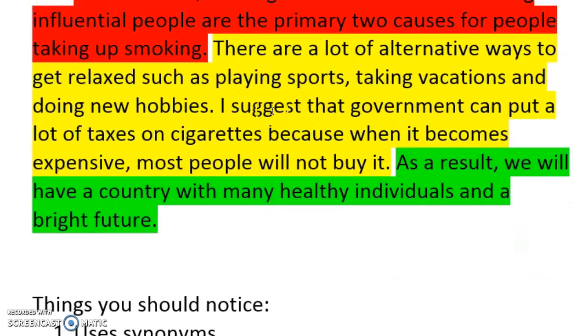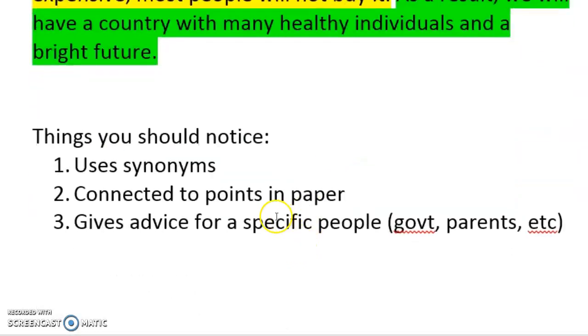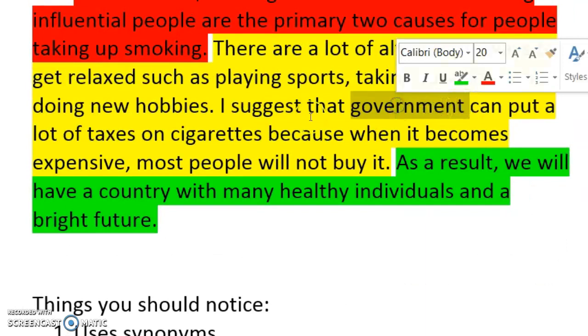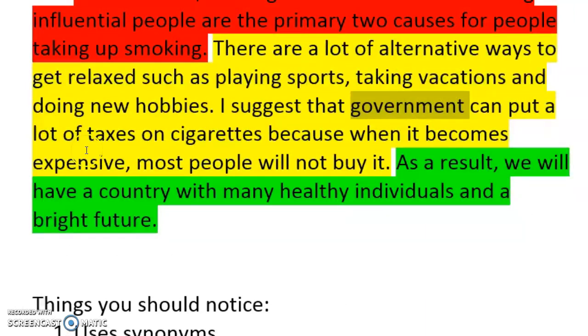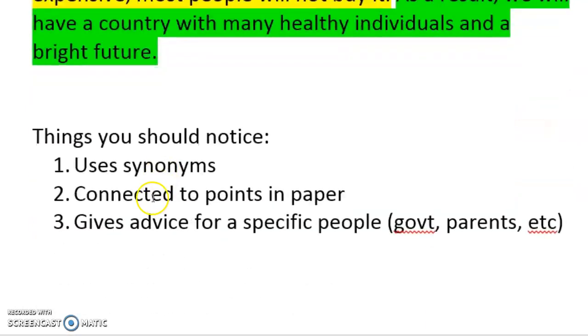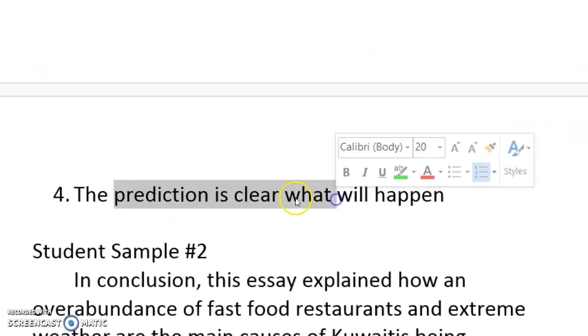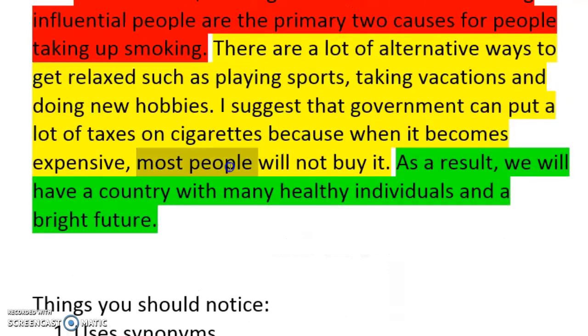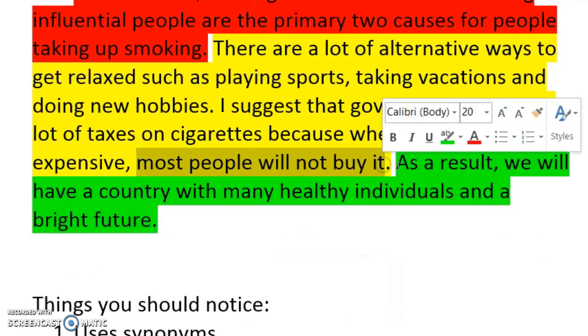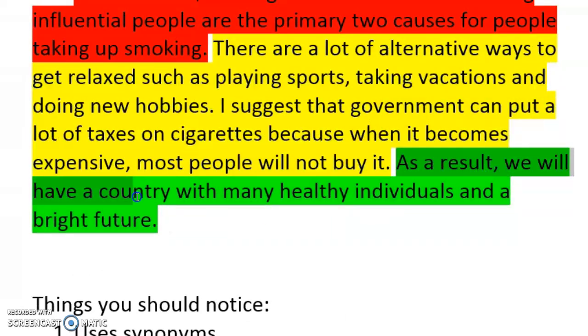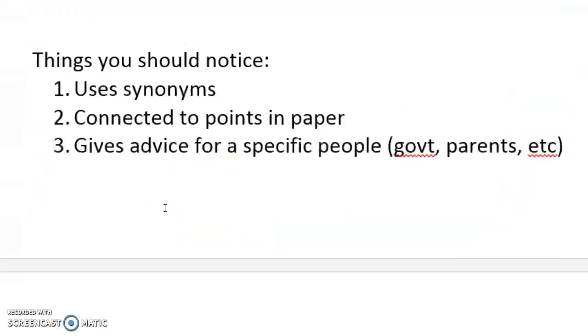He says, I suggest that the government, again, a specific group of people, the government, can put a lot of taxes on cigarettes, because when it becomes expensive, most people will not buy. And of course, he's giving a nice clear prediction, because it's expensive, they will not buy it. And another prediction is, as a result, we will have a country with many healthy individuals and a bright future. So he went really broad in general with ideas all the way to the future of Kuwait.